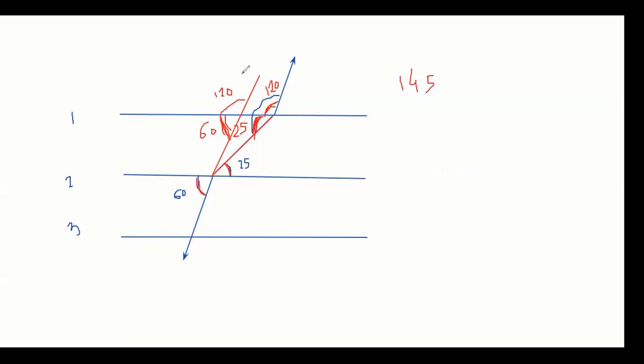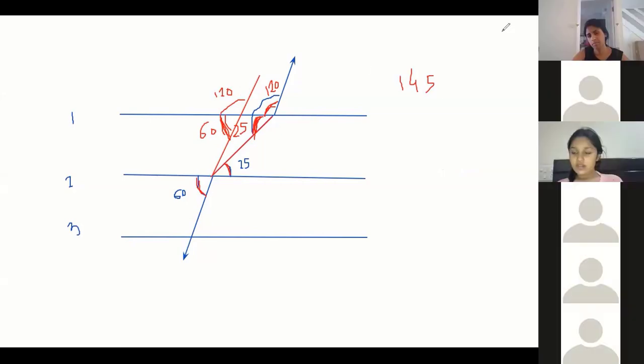Got it, guys? Sir, I have one doubt. Tell me. Sir, here we added two 60s. Like we had two here, so we added both of them. No, we did not add. What we have done is, I'll show you.